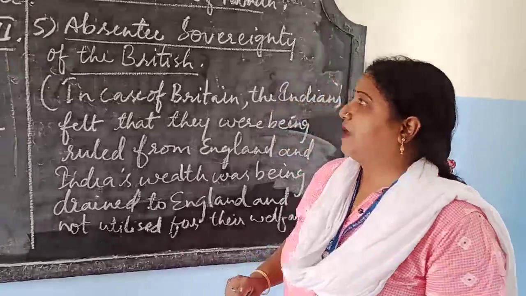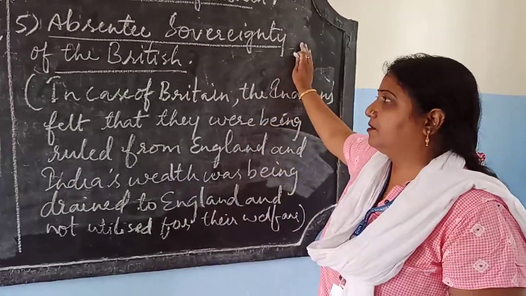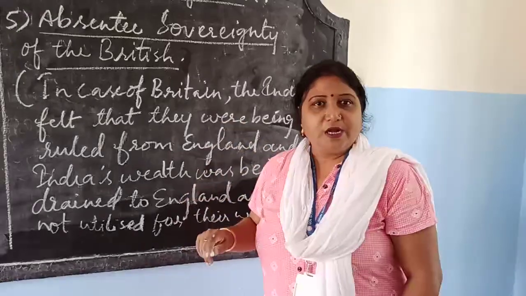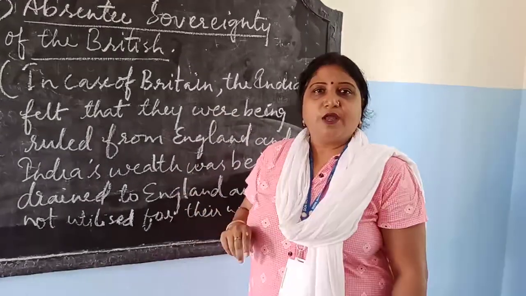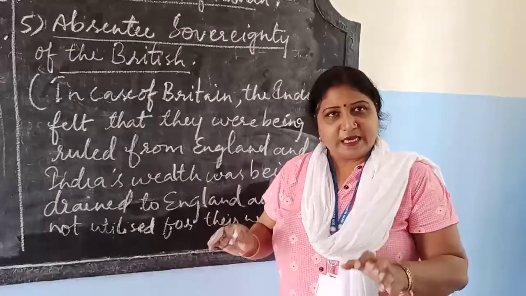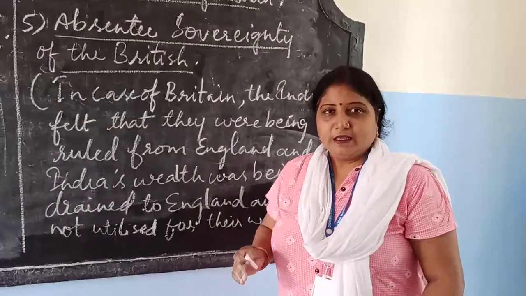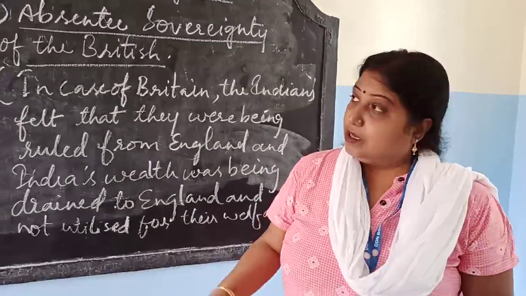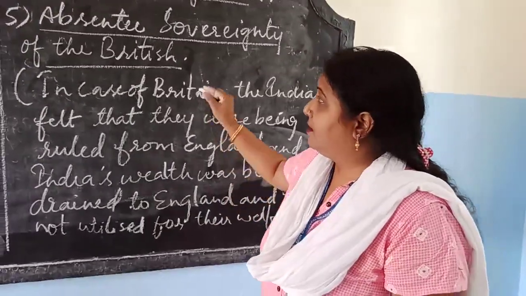The most important: absentee sovereignty of the British. Now what is the meaning of absentee sovereignty of the British? You see, the Mughals, when they started, Mughals were also foreigners only. When the Mughals started ruling over India, they remained in India only. They have shown their governance in India. Okay, there was a direct contact between people and the government.